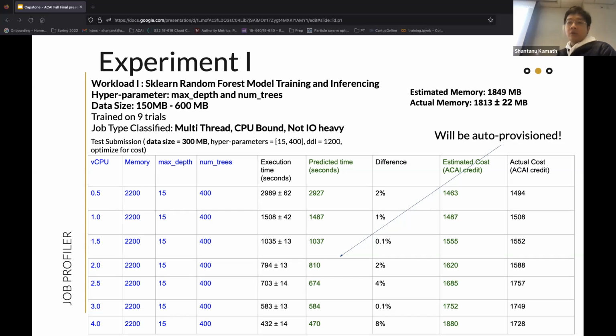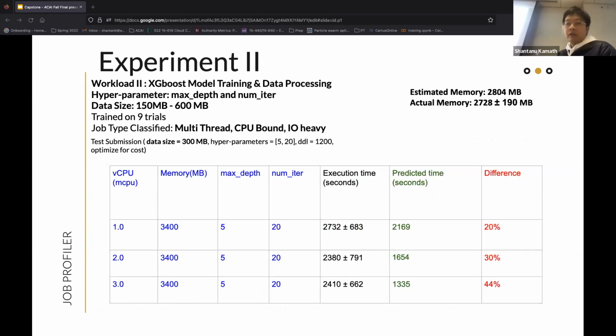The second workload has the results we're reporting here. It consists of training XGBoost models and also a great amount of data processing that involves a lot of IO operations. The job type classification and memory estimation are accurate compared with the measured values, but the predicted execution time is very far from the actual measured value.